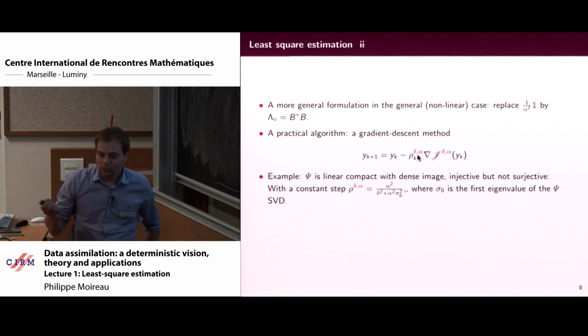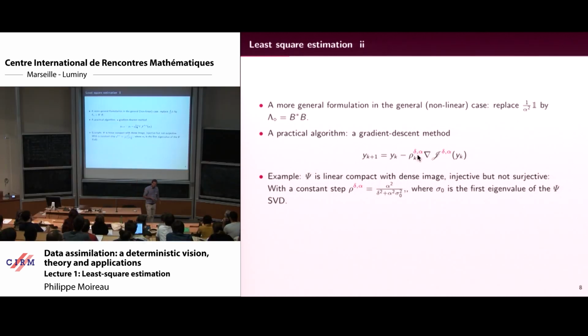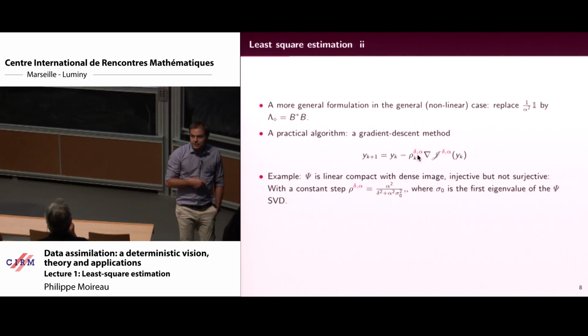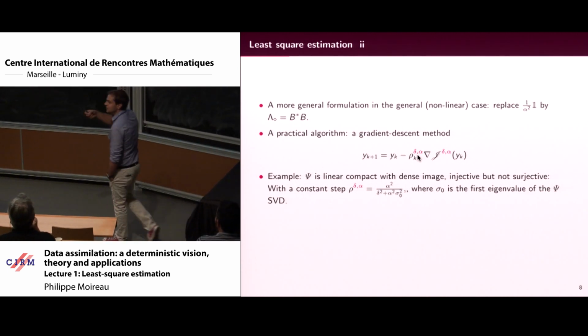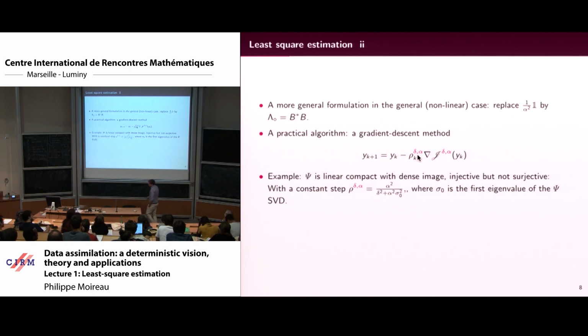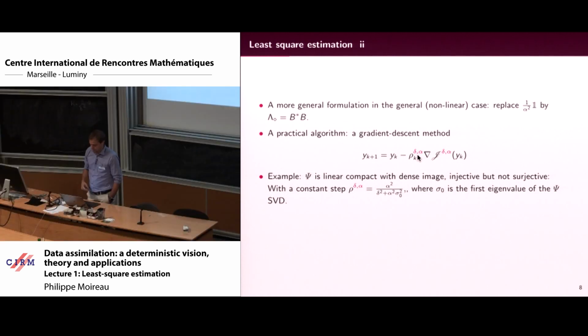For example, for a case where psi is compact with a dense image, you can compute the SVD of psi, and then you can choose the rho parameters with respect to the first eigenvalue of the SVD of psi. Those are very well known in the inverse problem books, which doesn't mean that it's easy.